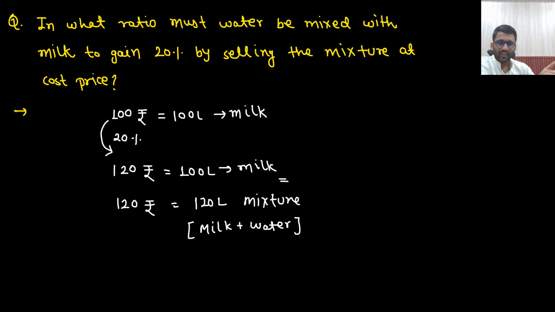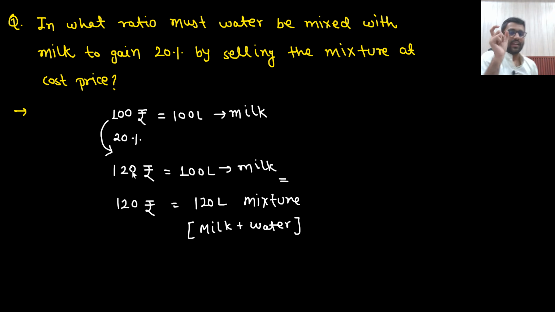So I have the 100 liter milk. I will go to the market and sell that 100 liter milk in 120 rupees. But I cannot give them 100 liter of milk. I have to give them 120 liter. In the market, if I am taking 120 rupees from them, they will expect 120 liter from me.